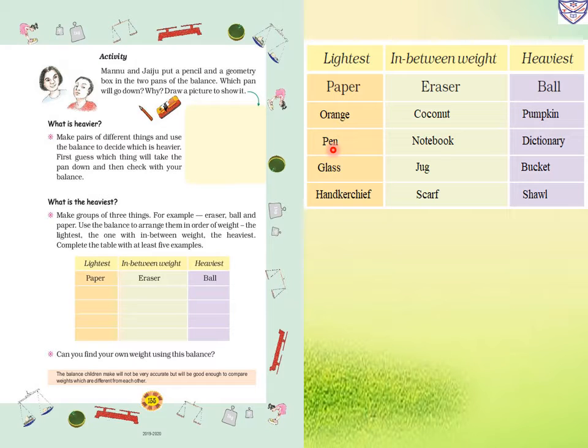Now we will do between pen, notebook, dictionary. So lightest pen, in-between weight notebook, and heaviest dictionary. Then between glass, jug, bucket. So glass is lightest, jug in-between weight, and bucket heaviest. Then the last one, handkerchief, scarf, shawl. So handkerchief is the lightest, then scarf we will keep in between weight, and heaviest shawl.